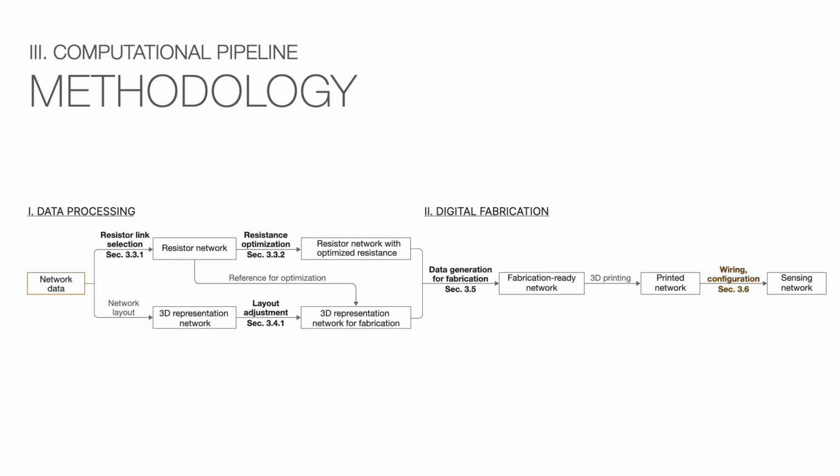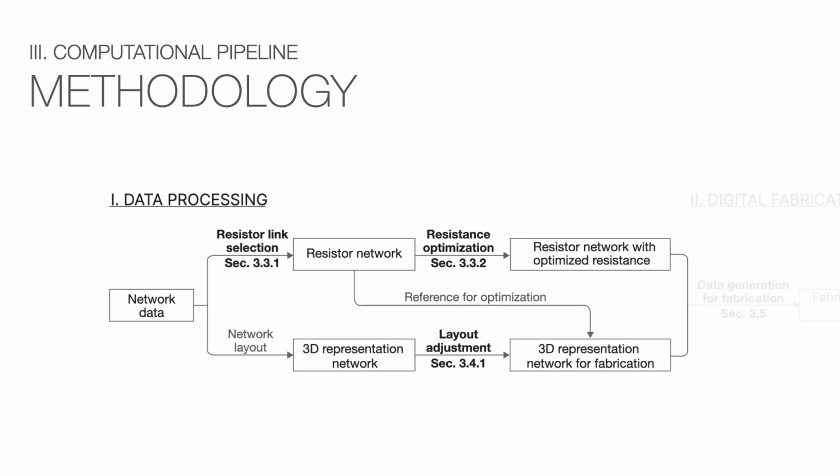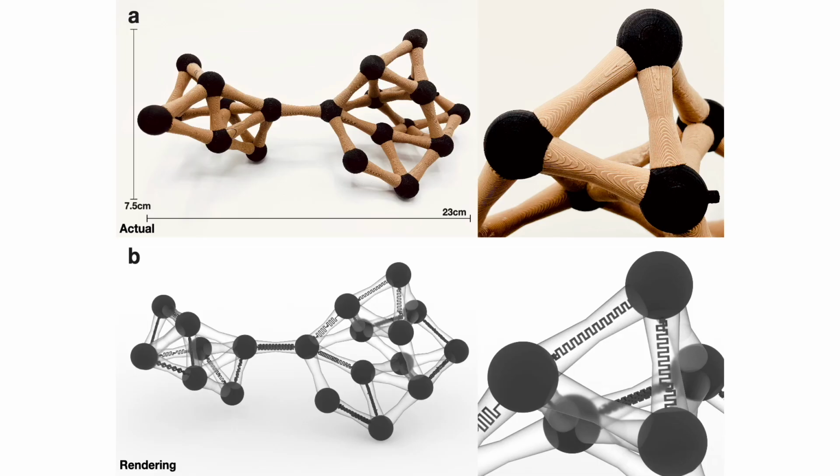And so now I'll explain how we achieved capacitive sensing, which largely focuses on the first half of our pipeline. So after a user uploads a network dataset, the objective of the first half of the pipeline is to automatically generate conductive traces with tuned electrical resistance so that they can be integrated into the links of the network physicalization. These conductive traces, which are these black serpentine patterns that you see in the bottom half of the figure, are computationally designed to exploit a phenomena called RC delay.